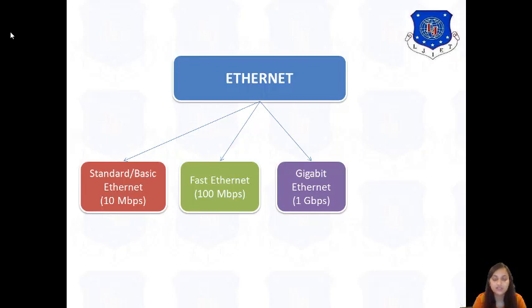The name itself suggests that it gives a speed up to 1 Gbps, that is 1 gigabit per second. And the fourth one is 10 gigabit Ethernet, which gives a speed up to 10 Gbps. So these are the four Ethernet types: standard or basic Ethernet, fast Ethernet, gigabit Ethernet and 10 gigabit Ethernet. These are the variations according to the speed of transmission they provide.